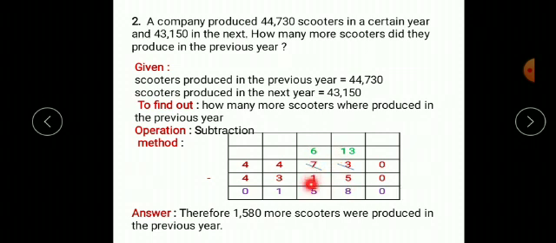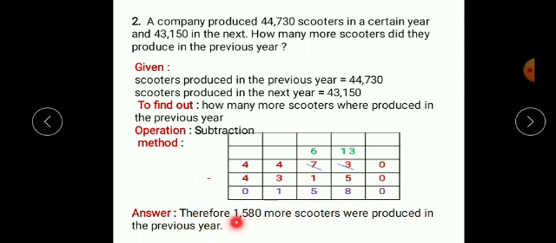6 minus 1 will be 5. 4 minus 3 will be 1. 4 minus 4 will be 0. Therefore 1580 more scooters were produced in the previous year. Which year has produced more? In the first year or previous year or next year? See, previous year scooters are more. Hence, more scooters were produced in the previous year.